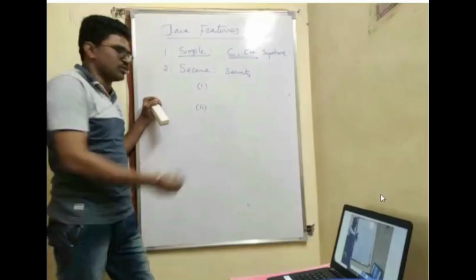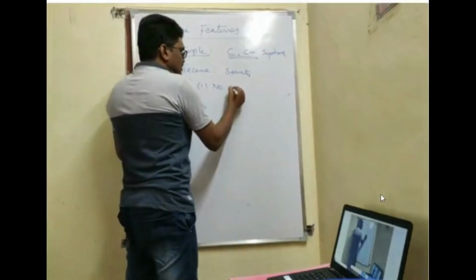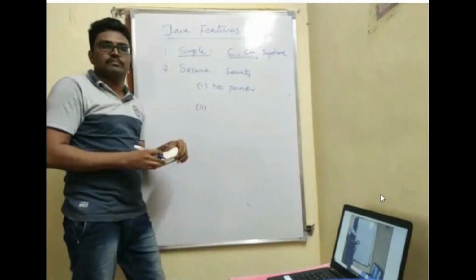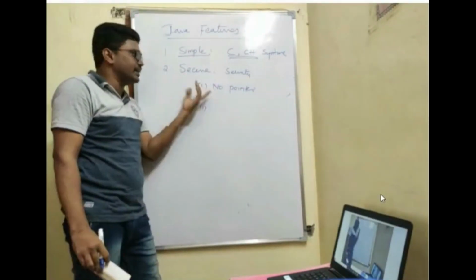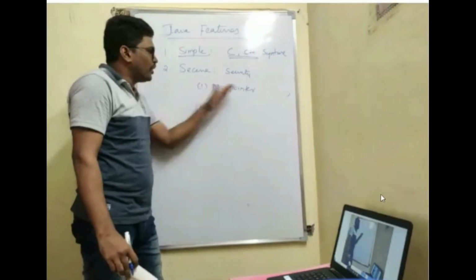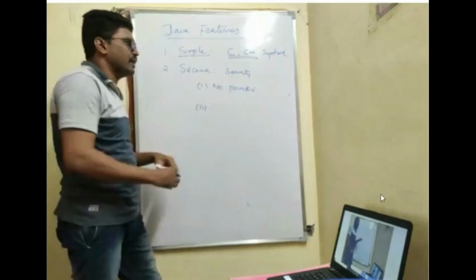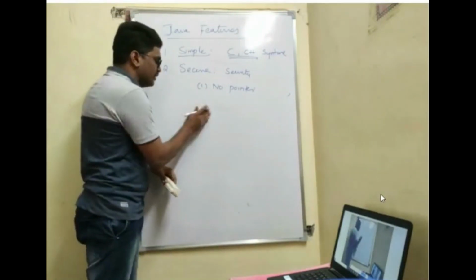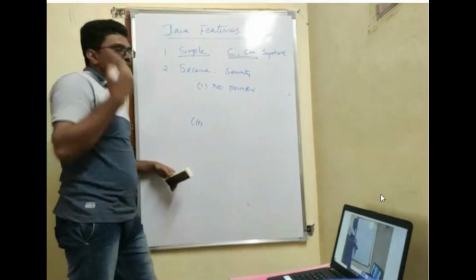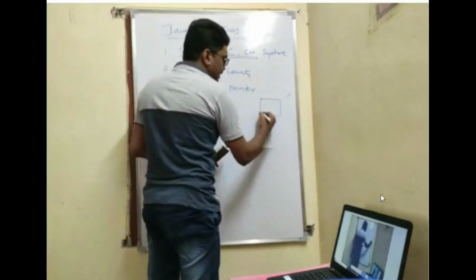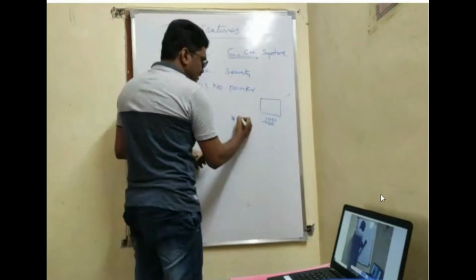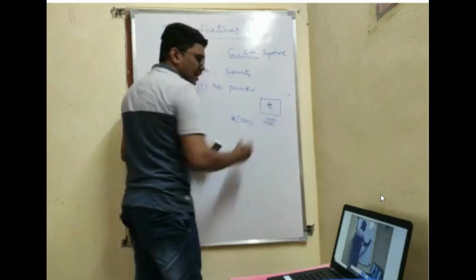Why is your Java secure? The first one is there is no pointer concept in Java. The most troubling concept that you have encountered in C, you will obviously say pointers. So now there is no pointers concept in Java. So that's why it is secure. But you may get a question, if pointers are not there, how is it secure? Okay, if you remember your C language, pointers means you are using some address, and whenever I put a star on the address, I'll get the value at this address.